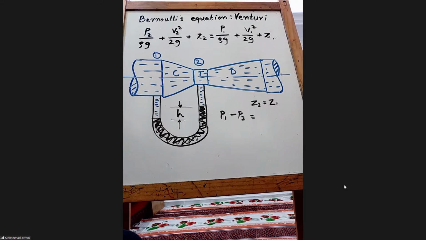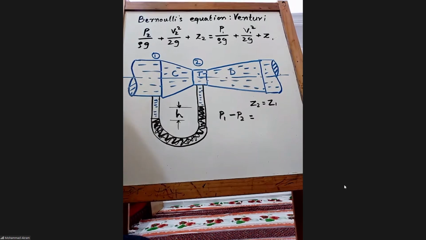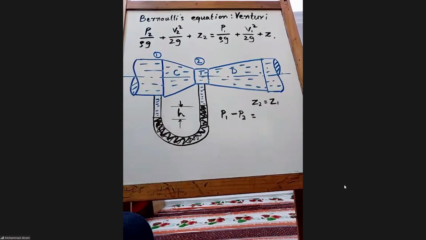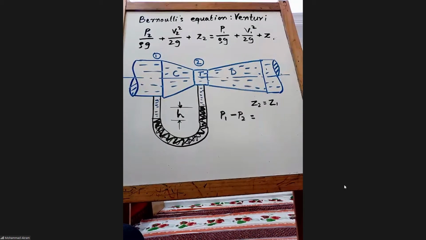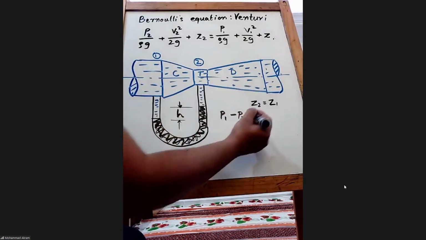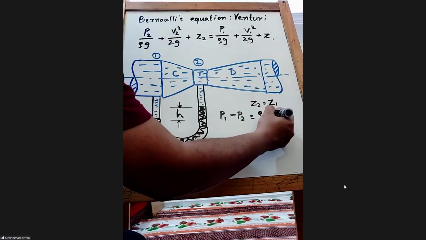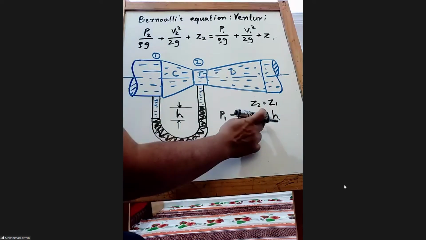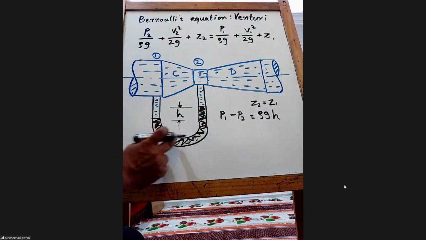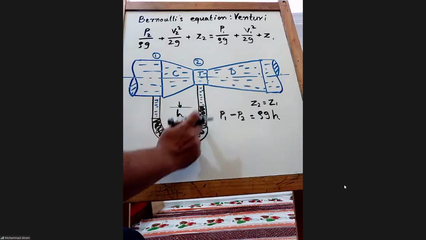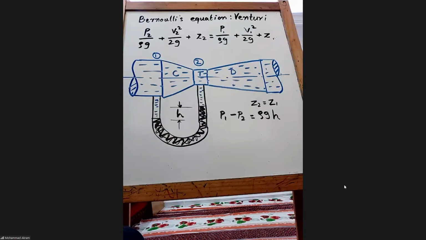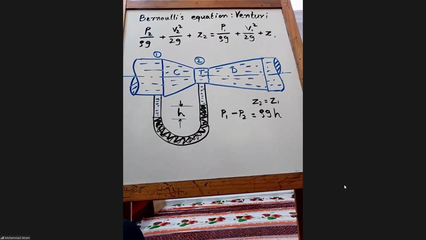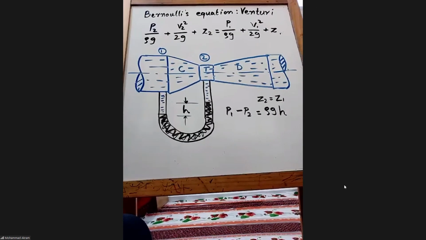How much is it? Rho g H, Doctor. Is this rho of water or rho of this fluid? Rho of this fluid. Where is the gas? We are studying incompressible flow, remember.